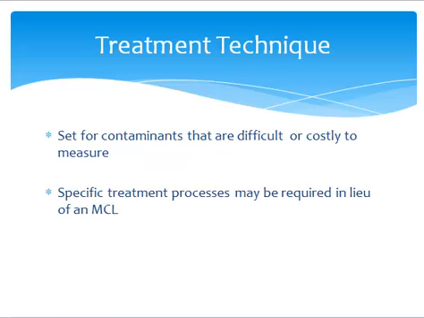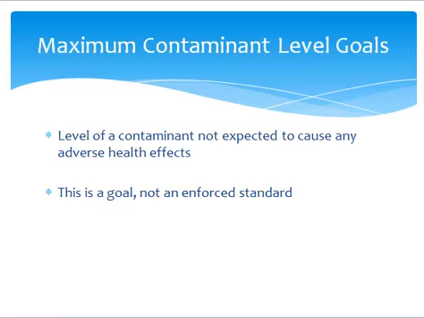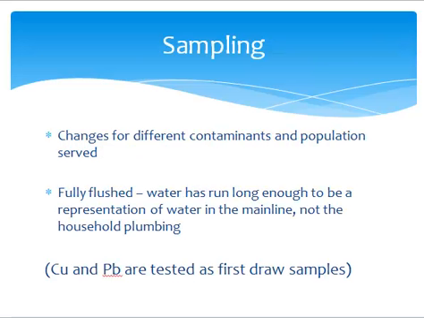When a contaminant is difficult or costly to measure, the treatment technique may be dictated as opposed to the MCL. Maximum contaminant level goals, or MCLGs, are just that, goals. However, for known carcinogens, the MCLG is always zero.